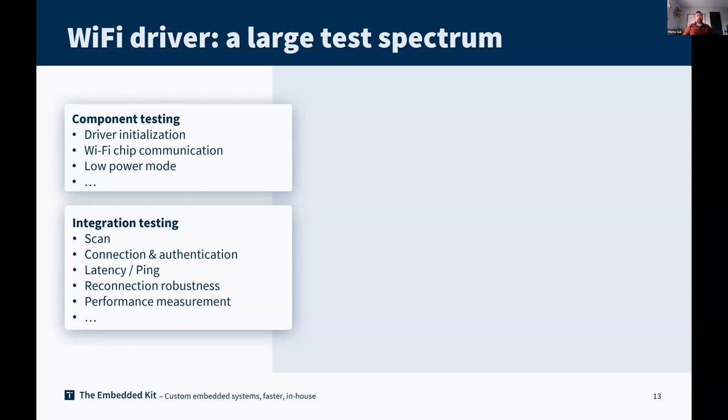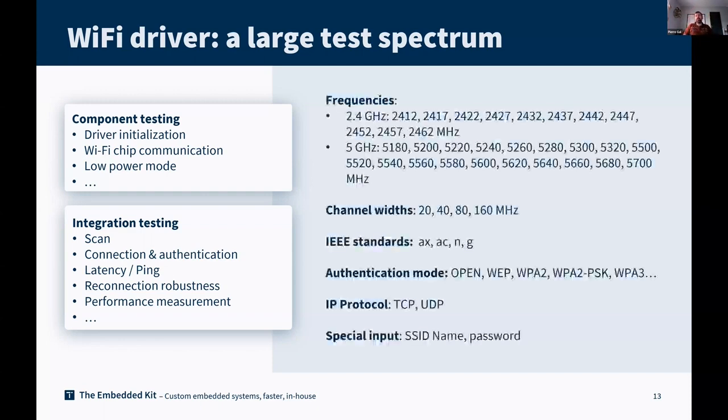So you have a lot of tests to perform, and what becomes really interesting is that it's occurring with a huge number of parameters. In Wi-Fi, you have two main bandwidths. You have a huge number of sub-channels. You have the channel width. You have the standard of communication, the authentication mode, the protocol on top of it.